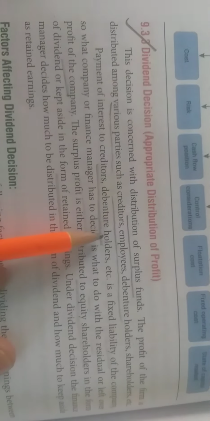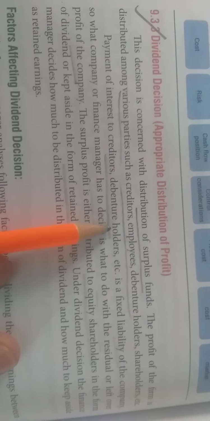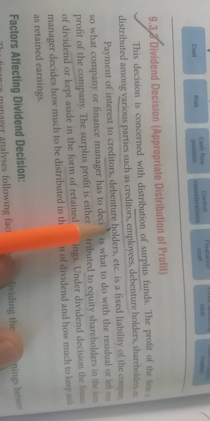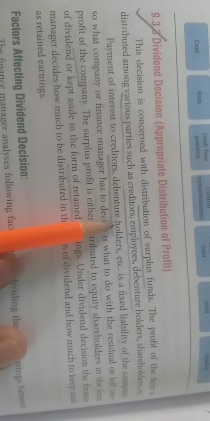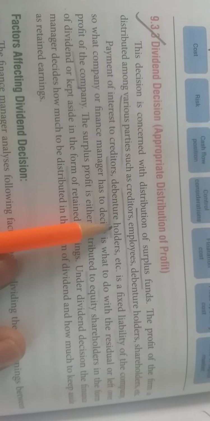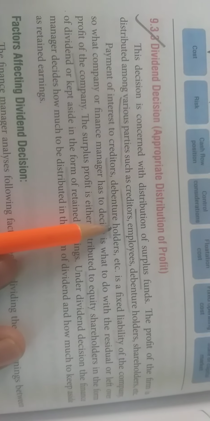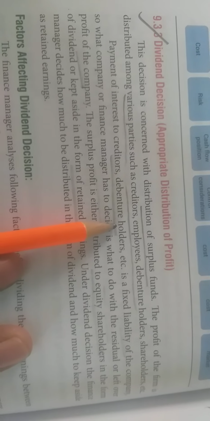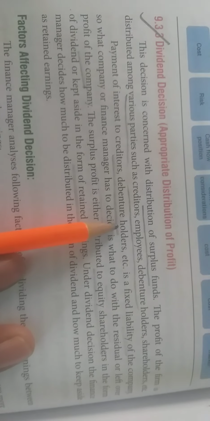And third and important decision is dividend decision. As you know, dividend is paid to the shareholder. Dividend is a kind of residual income which is left after paying to the creditors, paying to the debenture holders, and each and every kind of expense.